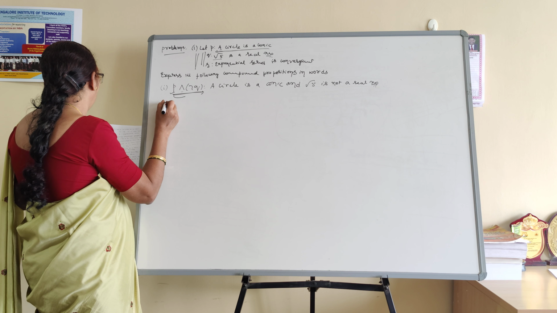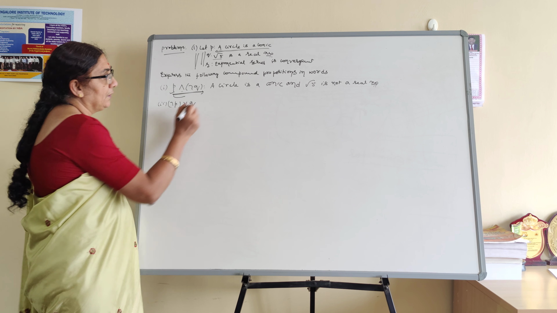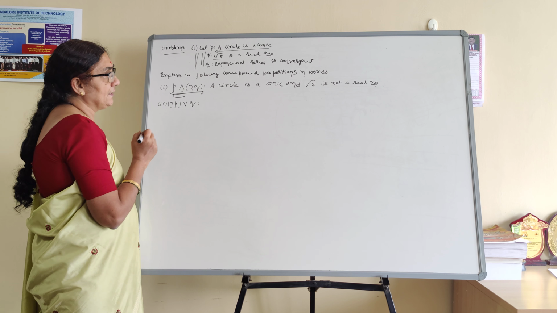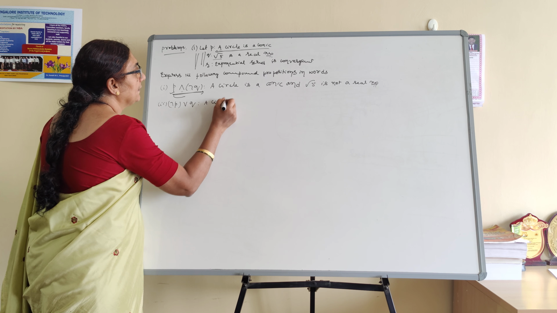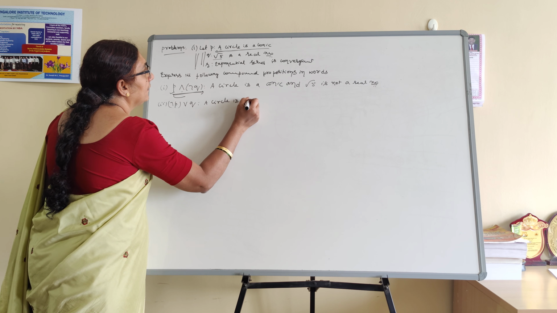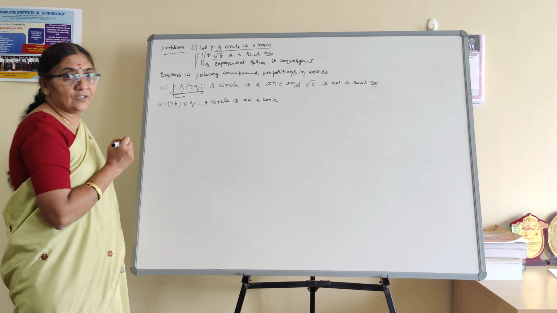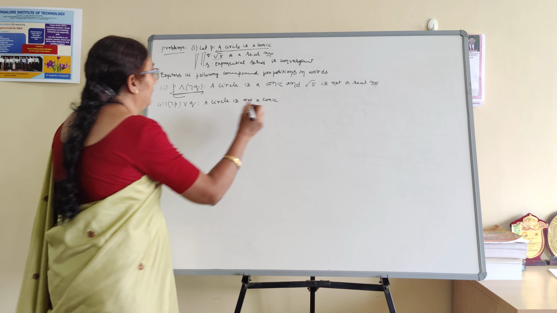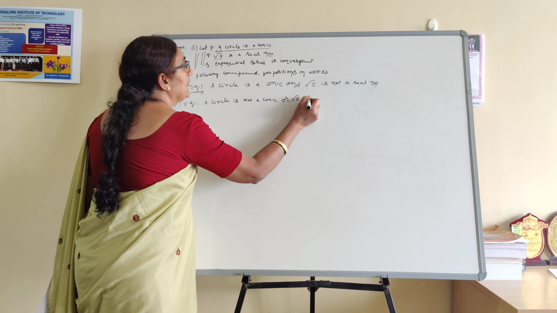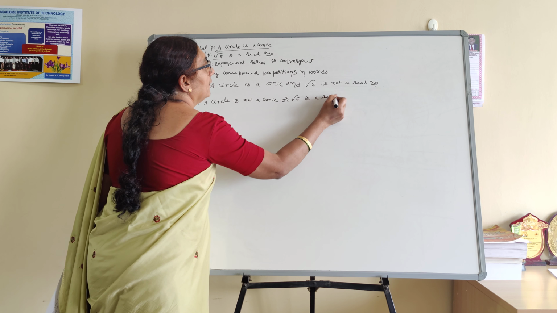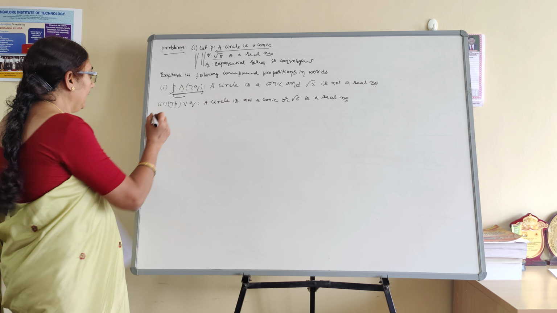The second one, negation of P, disjunction with Q. P is what actually? A circle is a conic. What is negation of P? A circle is not a conic. Disjunction, just like a union, is "or". What is Q? Root 5 is a real number.